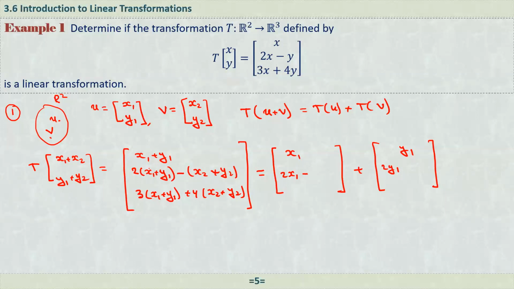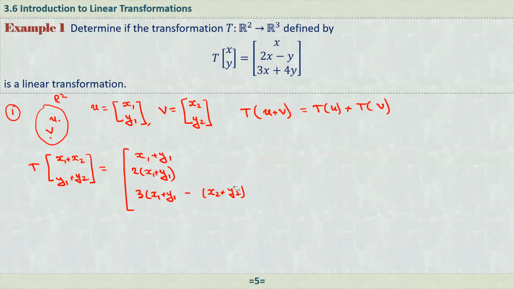So here we will have x1 plus x2. Okay, sorry, let me just redo this. Here we have x, that's the first component.